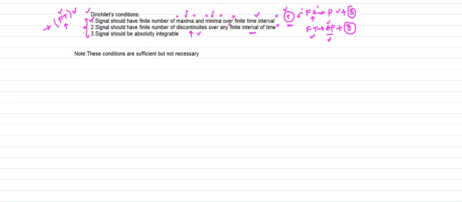Now what is the third condition? The third condition is very important: the signal should be absolutely integrable. The meaning of this statement is, suppose x of t is your signal.